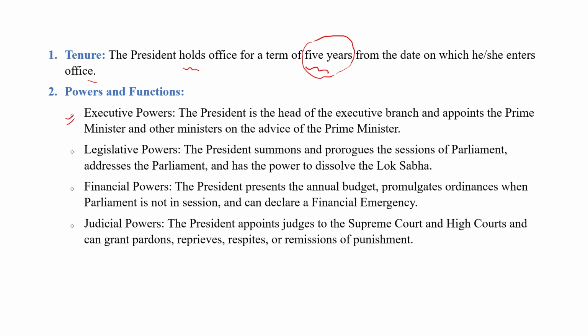If one session ends, the next session will be held within a gap of not more than 2 months. After a session, Parliament goes on holiday, or if there is an emergency in the country and Parliament, meaning Lok Sabha and Rajya Sabha, is absent, then the President has legislative power. He can summon Parliament and start the session during an emergency.